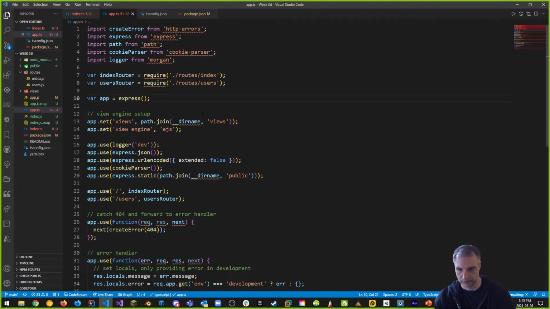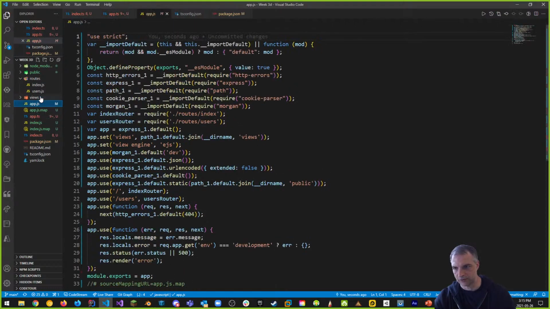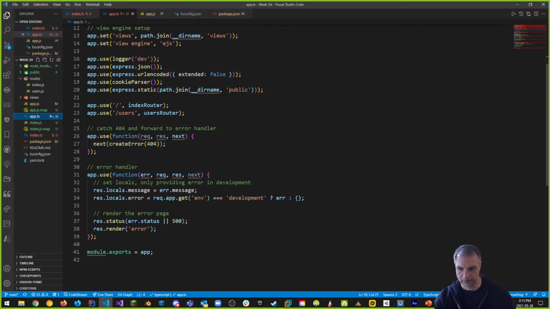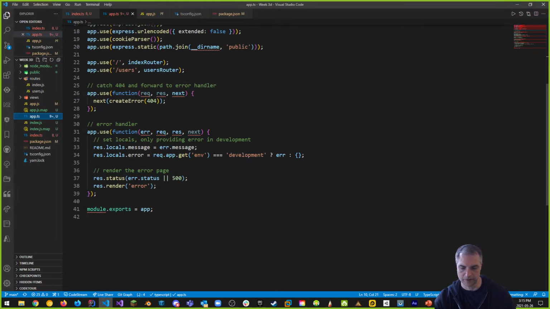And then what we want to do is skip down, because once we've done this, then app.js gets created. This is our actual file, what this is really going to look like. Notice it changed everything to const where it could, and then it kept var where it couldn't, okay? So that's one thing that's happening. Let's scroll down here, because again, we have some errors. One thing that we have here at the bottom is this error with module exports.